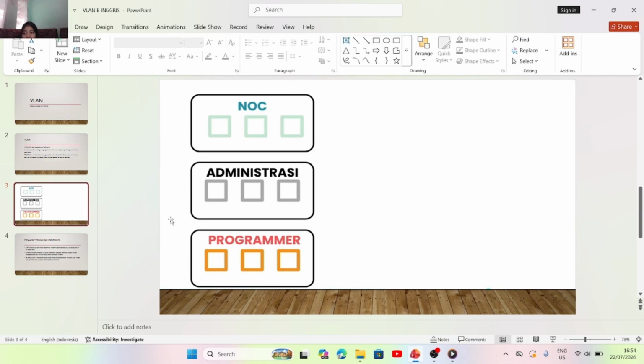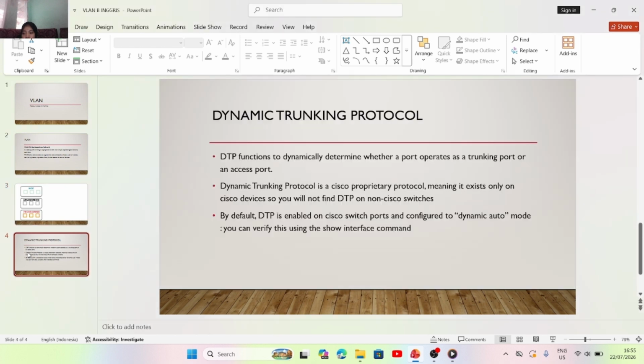Next, there is a theory about the Dynamic Trunking Protocol. Dynamic Trunking Protocol (DTP) functions to dynamically determine whether a port operates as a trunking port or an access port. Dynamic Trunking Protocol is a Cisco proprietary protocol, meaning it exists only on Cisco devices, so you will not find DTP on non-Cisco switches. By default, DTP is enabled on Cisco switch ports and configured to dynamic auto mode. You can verify this using the show interface command.